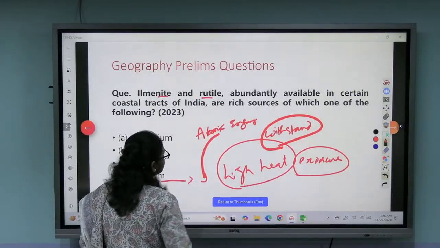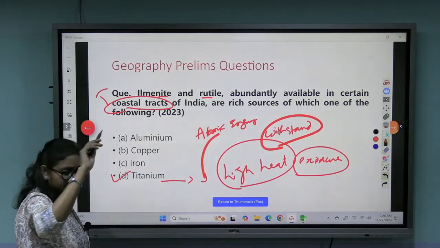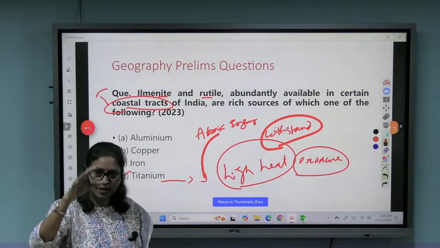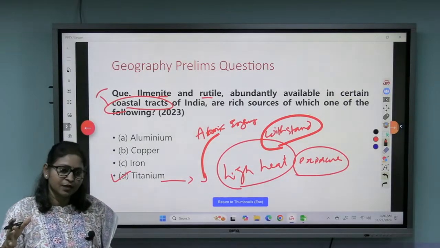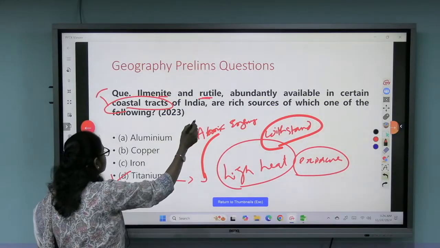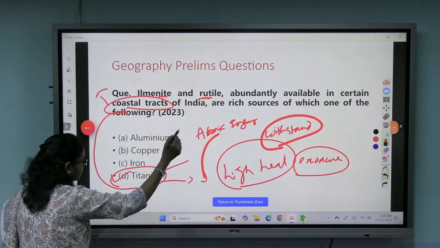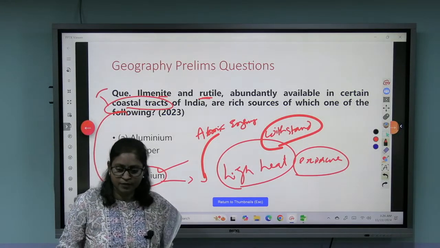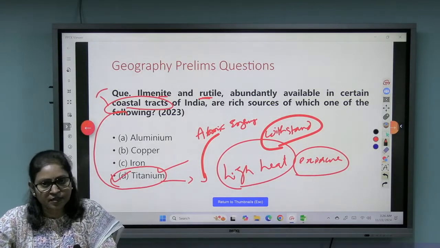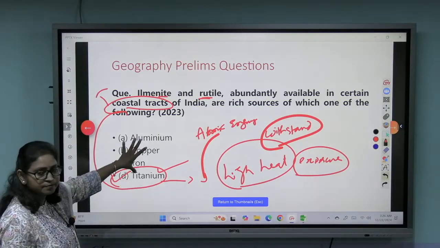Ilmenite and rutile are abundantly available in certain coastal tracts, like in Kerala, Gujarat, Andhra Pradesh, Orissa, those areas which have coastal tracts. There is an abundant availability of ilmenite and rutile, which is a part of titanium, which is important in the field of atomic energy, in the development of spacecraft, missiles and all. And it is a very easy question if you know the thing.